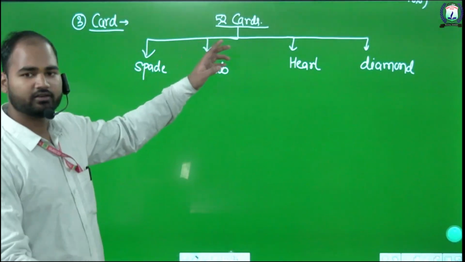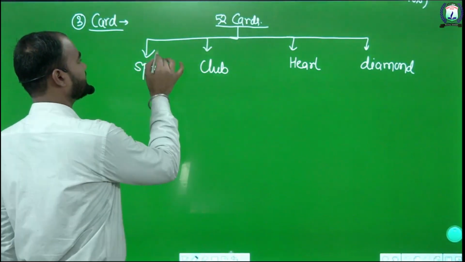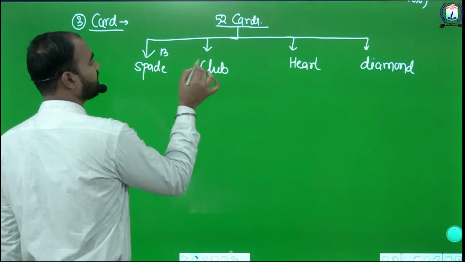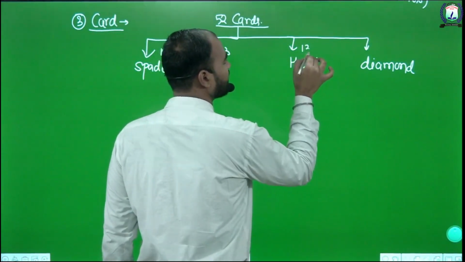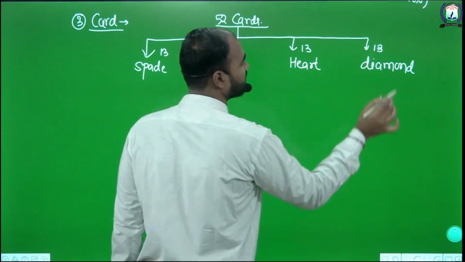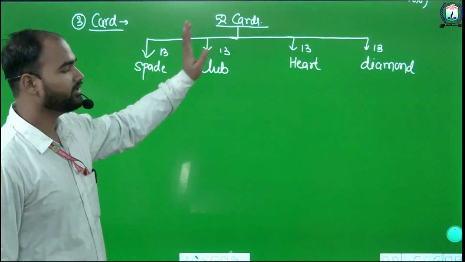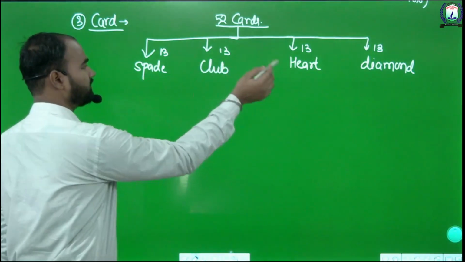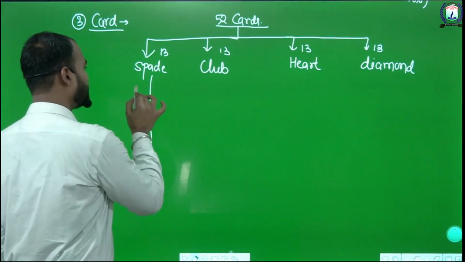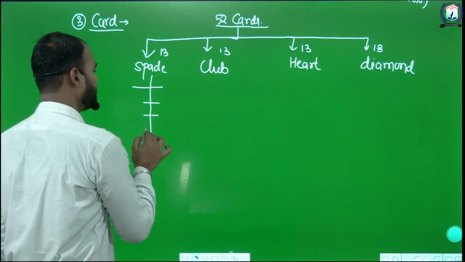The 52 cards are divided into 4 equal parts: spade cards are 13, club cards are 13, heart cards are 13 and diamond cards are also 13. 13 fours are 52.